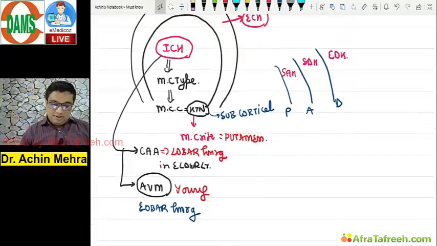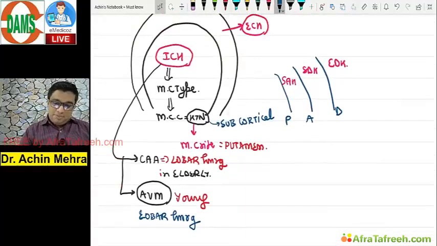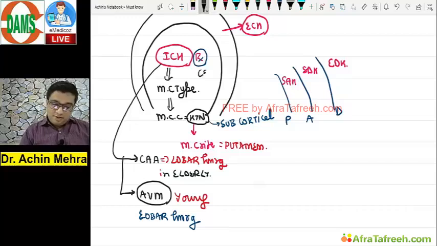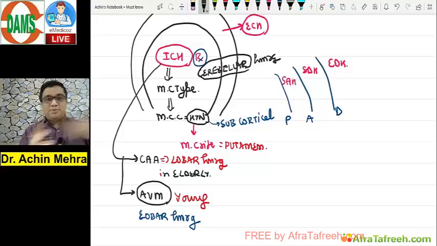Right. One must know thing I want to tell you here. If I want to go and treat a patient of hypertensive bleed ICH, I go and remove the blood, but that bleed has to be there where? Cerebellum. So remember that the treatment of decompression has to be done in a cerebellar hemorrhage only, not in a pontine, putamen, anywhere else. Okay.